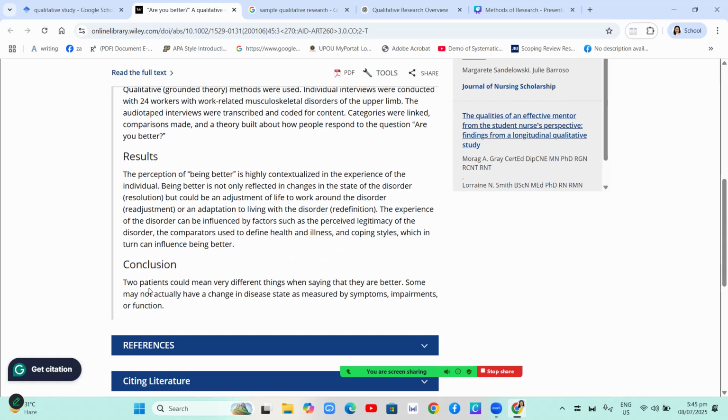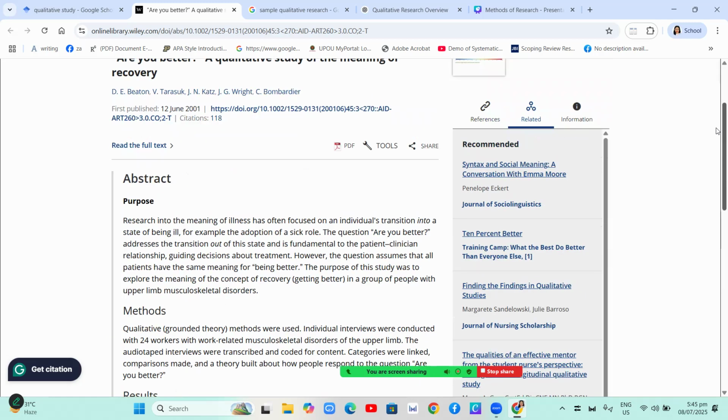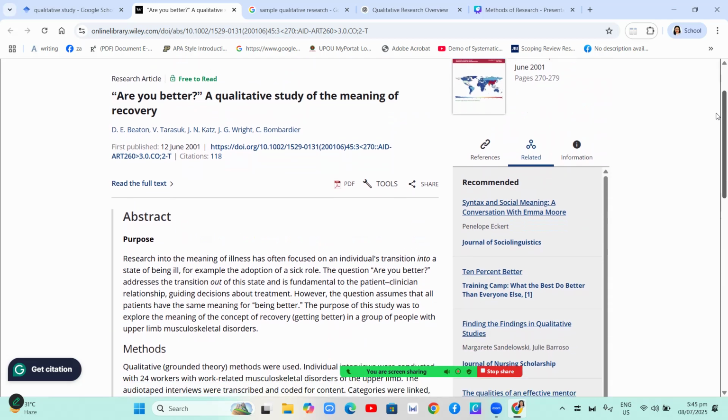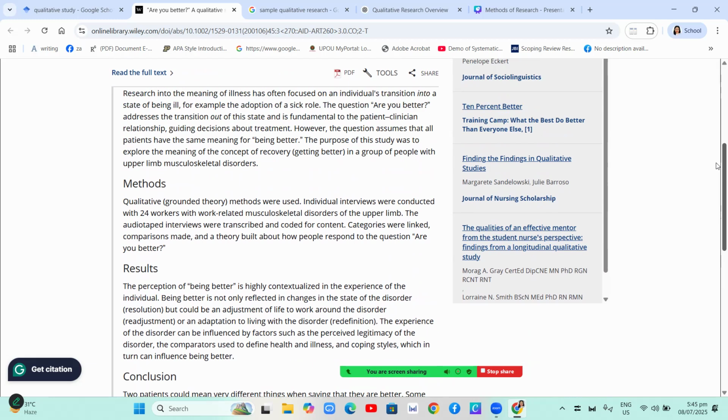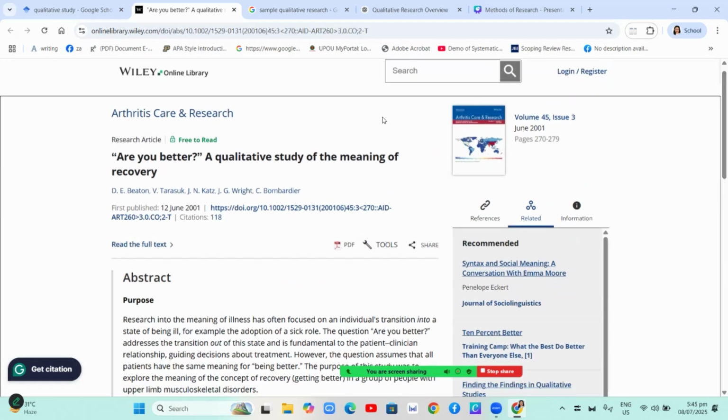So the conclusion: two patients could mean very different things when saying they are better. Some may not actually have a change in their state as measured by symptoms, impairments, or function. So that is an example of a qualitative research, but this study is a short version.